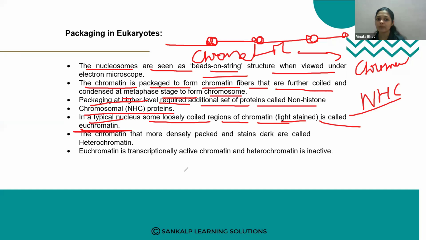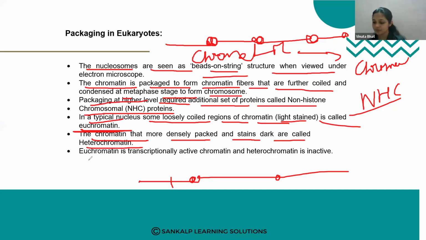Very important. The chromatin that is lightly stained and loosely arranged is called euchromatin. The chromatin that is more densely packed and stains dark is called heterochromatin. Euchromatin is transcriptionally active and heterochromatin is inactive.